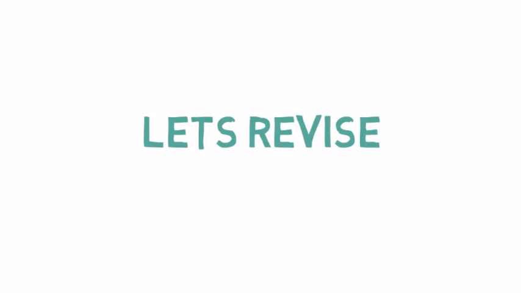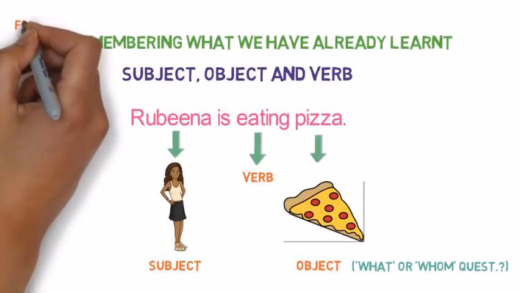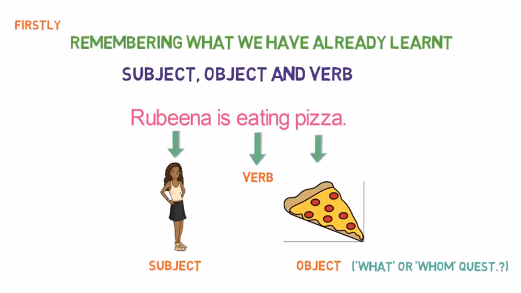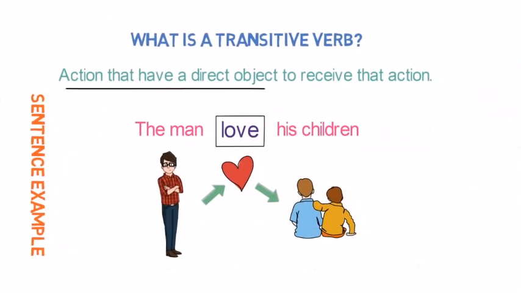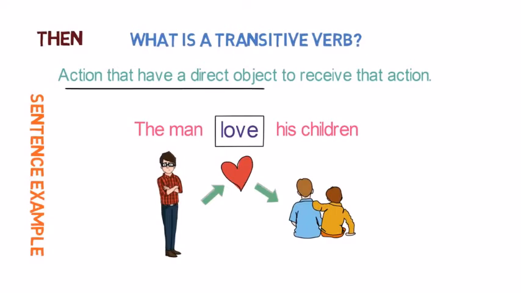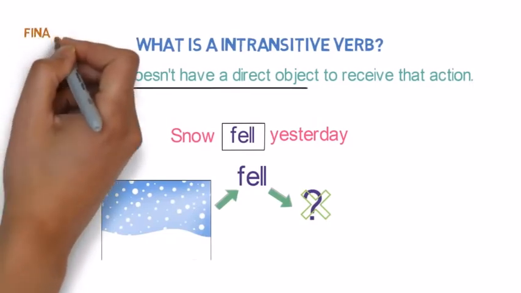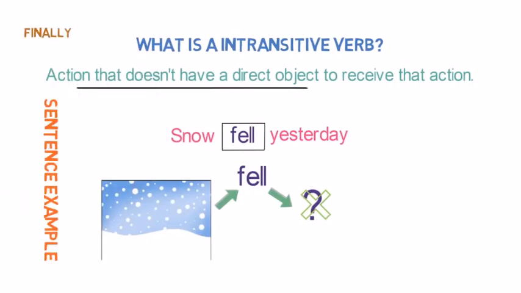Let's quickly revise what we have learned in this video. Firstly, we discussed what is the subject, object and verb with the help of an example. Then we discussed what is transitive verb. It is an action verb with a direct object. Finally, we discussed what is intransitive verb. It is an action verb without any direct object.